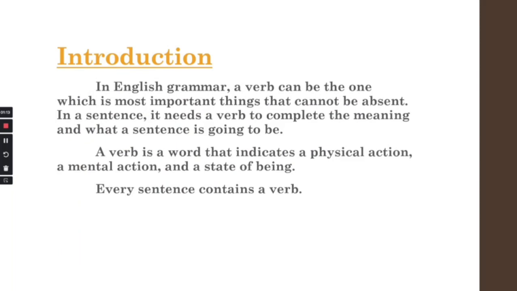In English grammar, a verb is one of the most important things that cannot be absent in a sentence. It needs a verb to complete the meaning of what a sentence is going to be. A verb is a word that indicates a physical action, a mental action, and a state of being. The last thing you need to know is that every sentence contains a verb. So a verb is very important in English grammar, especially in the sentence, because it describes what a sentence is going to be. So you need to understand that.